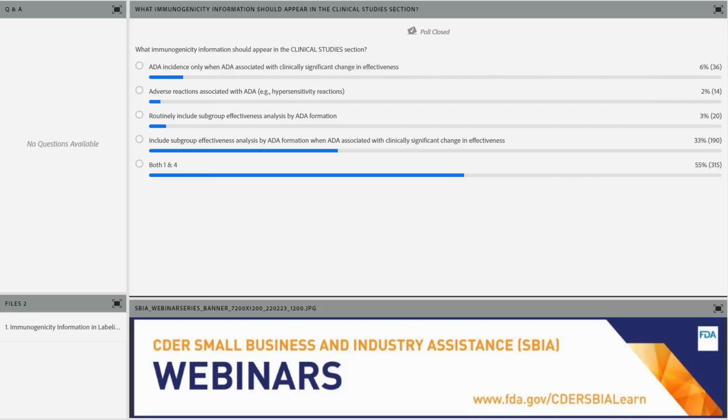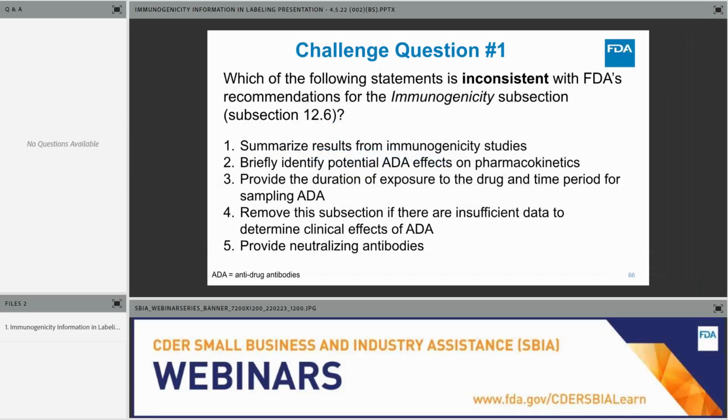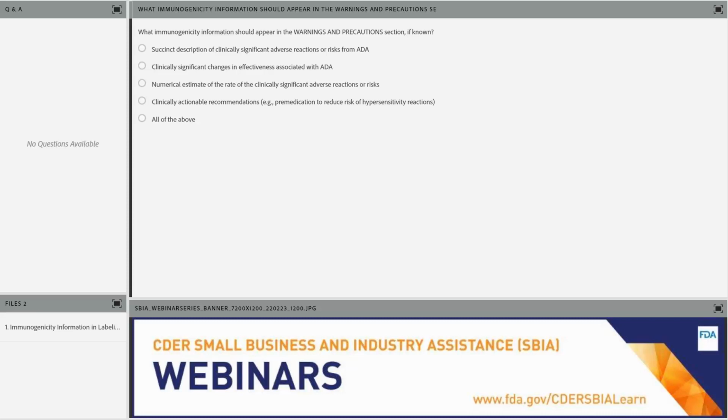Okay, next question, please. What immunogenicity information should appear in the warnings and precautions section, section 5, if known?